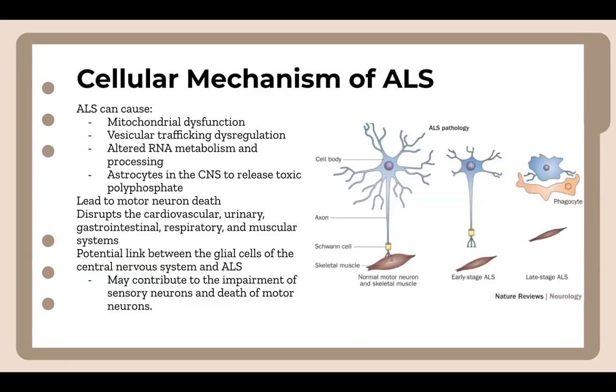So when talking about the cellular mechanism of ALS, ALS can cause all of these symptoms and more. These dysfunctions can lead to motor neuron death. This then disrupts many features of the somatic and autonomic nervous system. There is a potential link between the glial cells of the nervous system and the motor neuron death observed in ALS, specifically the astrocytes and microglia, which experience astrogliosis and microgliosis respectively. There's a potential connection between the Schwann cells of the peripheral nervous system and ALS, as there has been a discrepancy in myelinated sensory neurons observed in ALS patients, but there's not enough definitive information to tell.